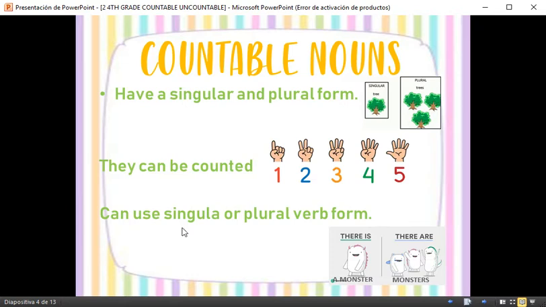Next characteristic, can use singular or plural verb form. So it's possible to say there is a monster or there are monsters. So remember, as we can use it in singular and plural form, the verb can be used also in singular or plural form. These ones are a little bit easy to identify.